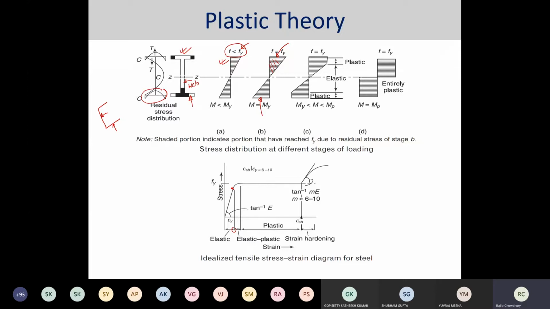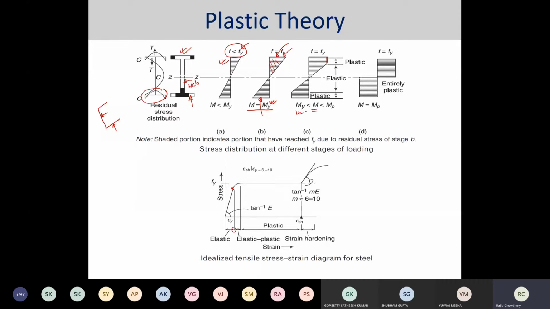Okay, now as we keep increasing, as I have mentioned here also, the applied moment is equal to the required moment for yielding. Now when the applied moment is more than the yielding moment, then a certain portion along the depth gets plastified, because plastification has already started here.